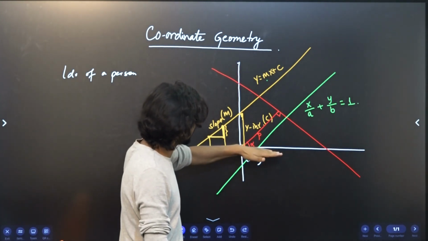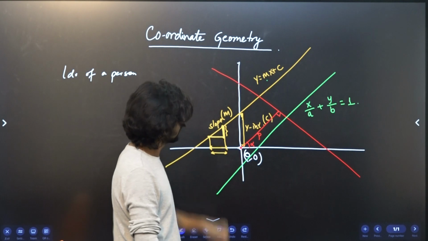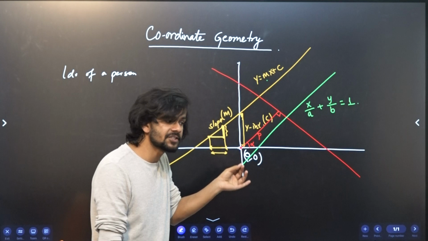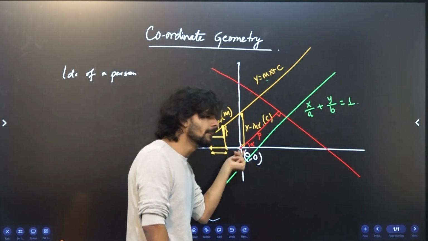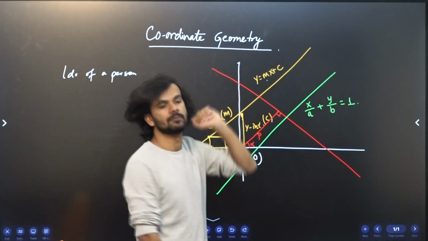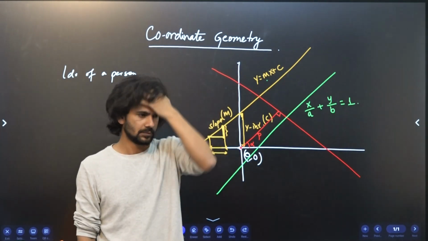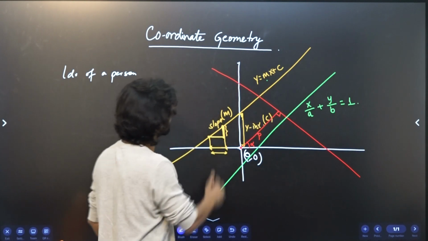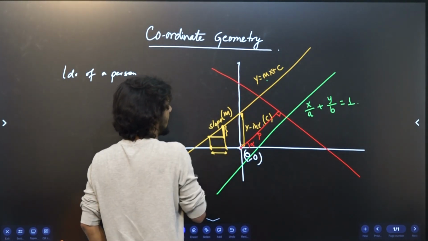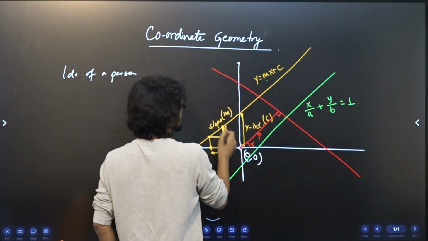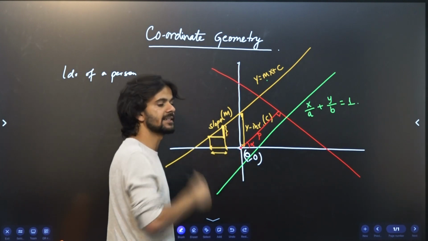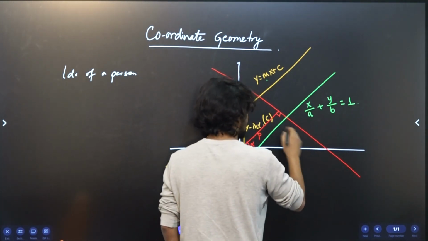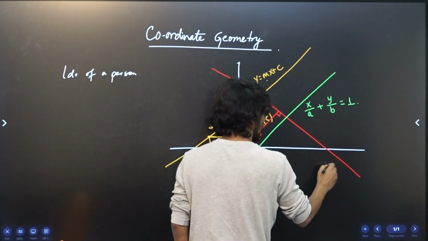What is that perpendicular? The perpendicular distance from the origin to the line. The line is here, that's why I have drawn the perpendicular. If I have to draw a perpendicular on the yellow line, I have to draw from here to here, somewhere where it makes 90 degrees with that line. So with that also we can express this line in this form.